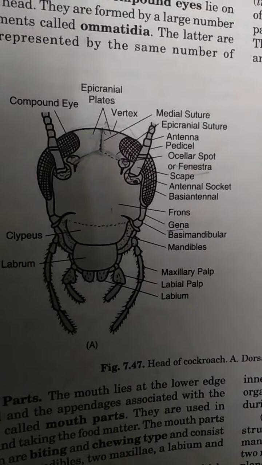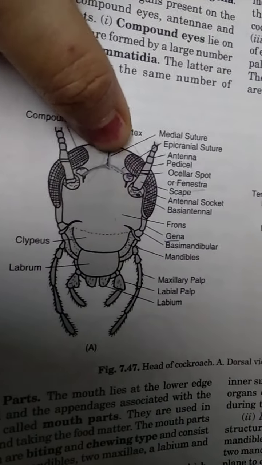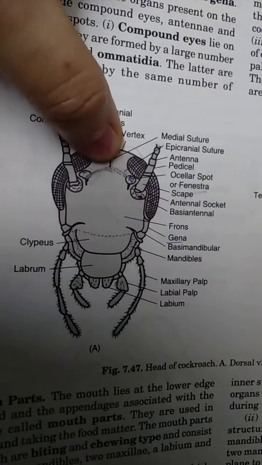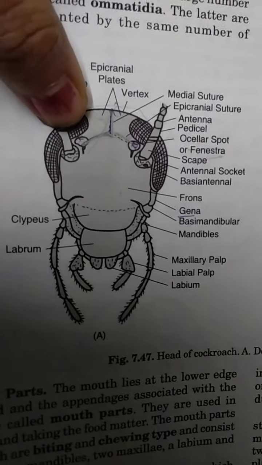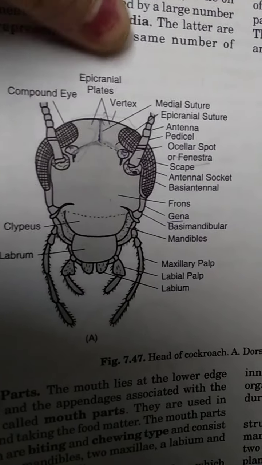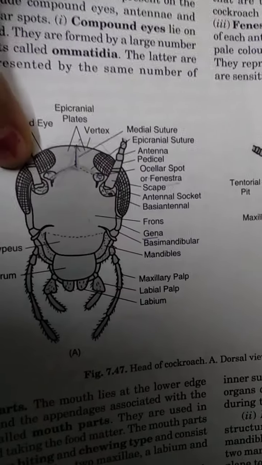First, there is the presence of the medial suture. The medial suture divides the head into 2 regions, called vertex. And there are the compound eyes which are made up of ommatidia.